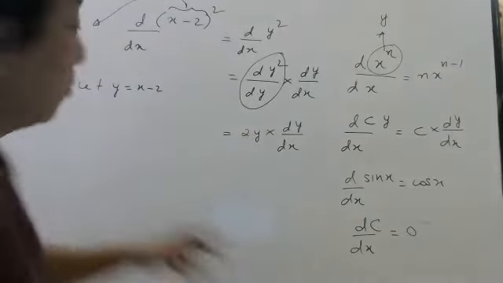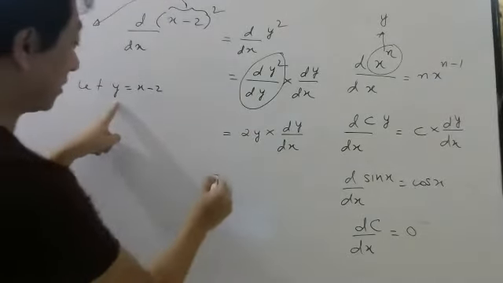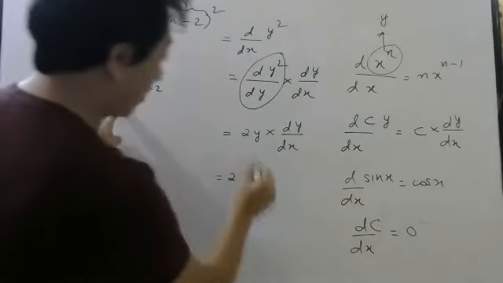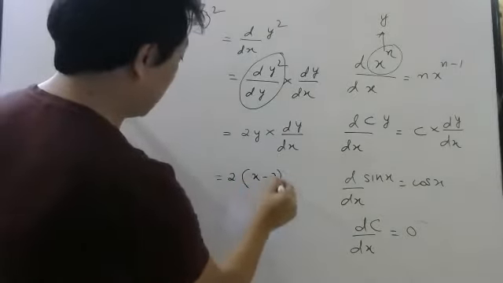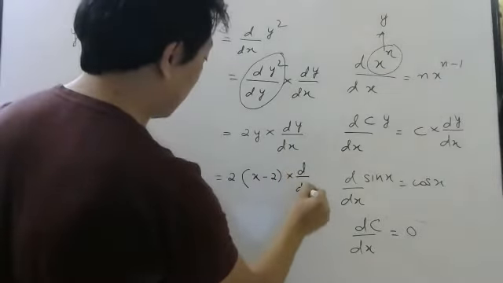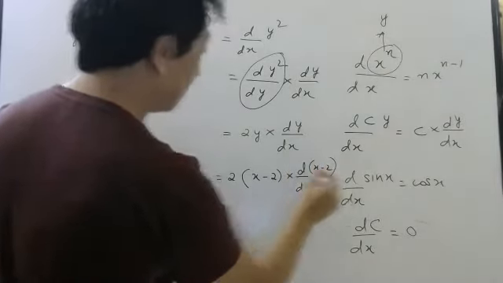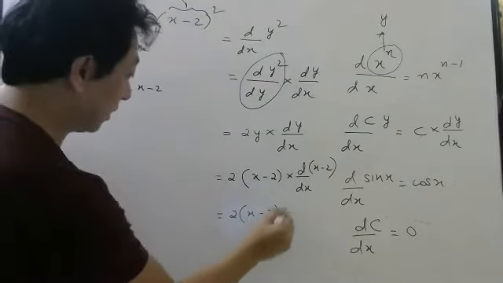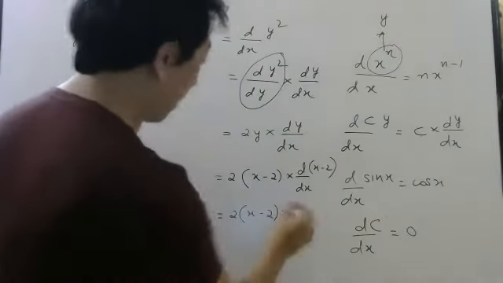Then finally you put whatever was y. What was y? In place of this I wrote y, no? So I have to write y as x minus 2 into differentiation of x minus 2. So this will be 2 into x minus 2 into differentiation of x minus 2.